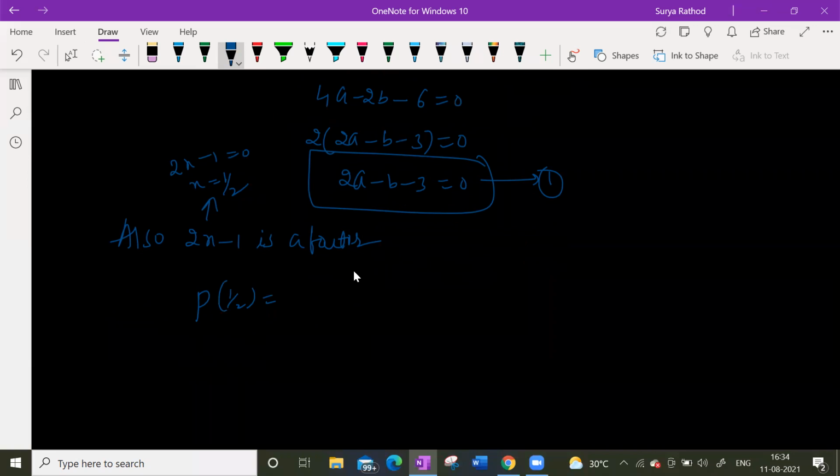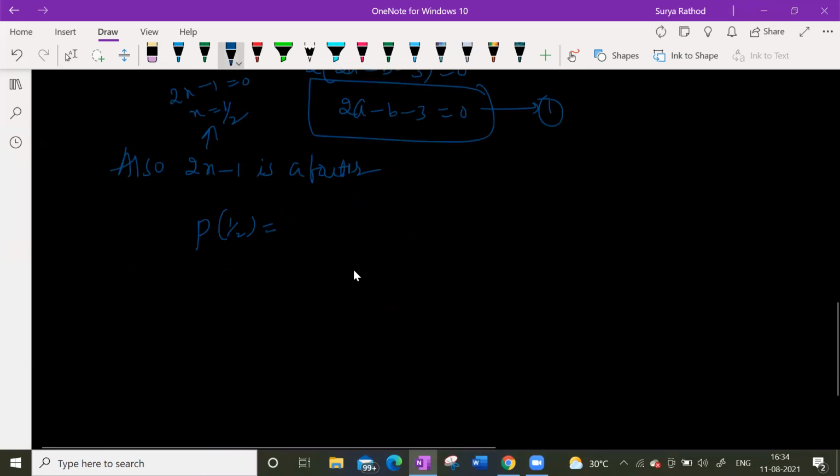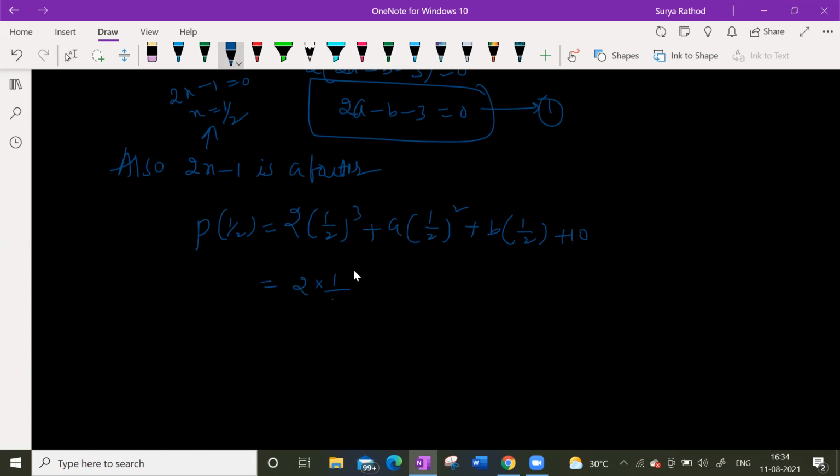P of 1 by 2 means, what is the question? 2x cube plus ax square plus bx plus 10, isn't it? Yes, sir. So 2 into 1 by 8, I could write 1 by 4 simply here. All is 2 into 1 by 8 plus a by 4 plus b by 2 plus 10. So here 4, isn't it? Yes, sir. 1 by 4 plus a by 4 plus b by 2 plus 10 is equal to 0.